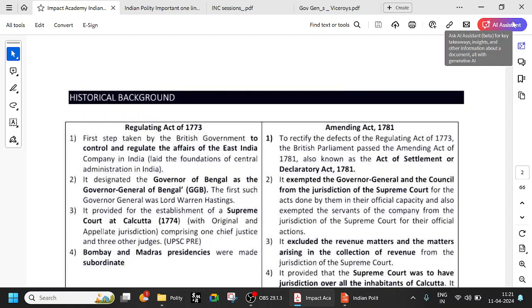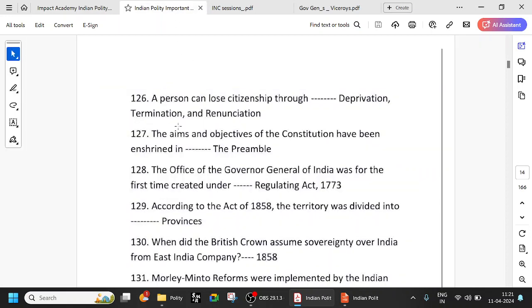See, in 1773, the Governor of Bengal became the Governor General of Bengal. And who is the first Governor General of Bengal? Warren Hastings. So this is the Governor General of Bengal. So in the question, you can see the office of the Governor General of India. This is wrong. This is not 1773. If you are talking about the Regulating Act, it is Governor General of Bengal. So that's why I got a doubt.